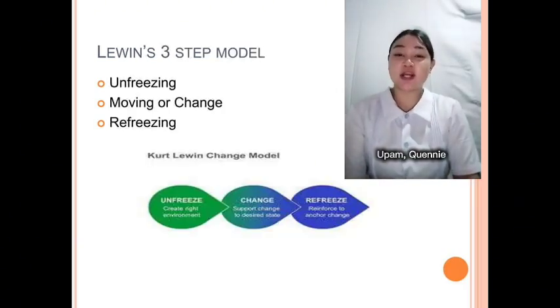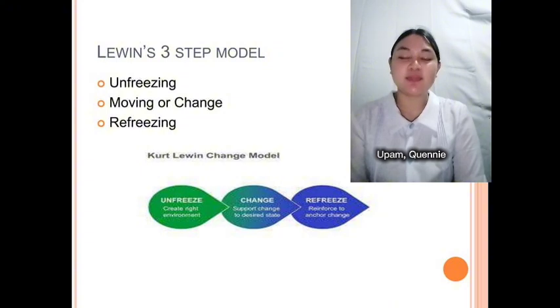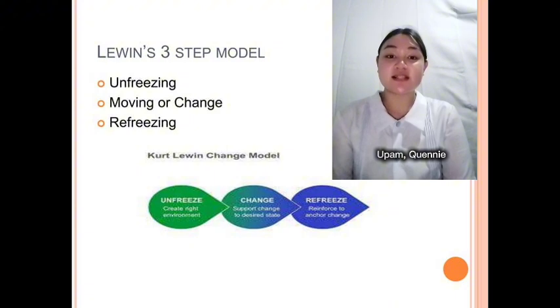This slide describes and shows Kurt Lewin's three-step model of change management. The model consists of number 1, unfreezing, preparing for change by creating the right environment. This involves identifying and addressing resistance to change. Number 2, moving or change, implementing the change itself. This stage focuses on supporting the transition to the desired state. Number 3, refreezing, solidifying the change to make it permanent. This involves reinforcing the new state to anchor the change and prevent backsliding. The slide visually represents these steps as interconnected stages in a process.